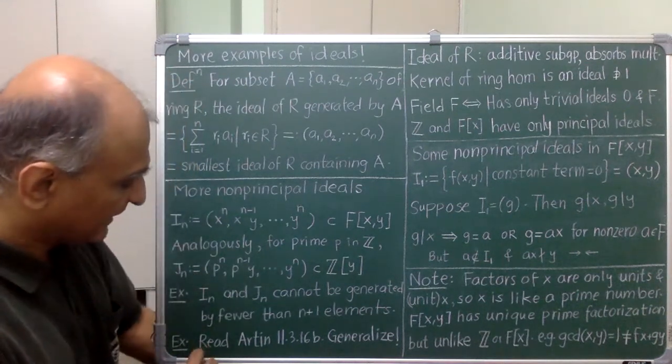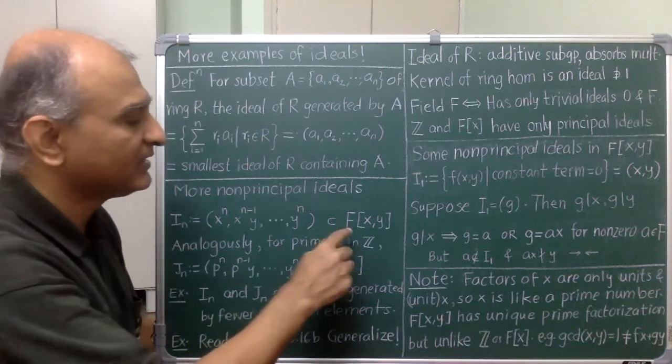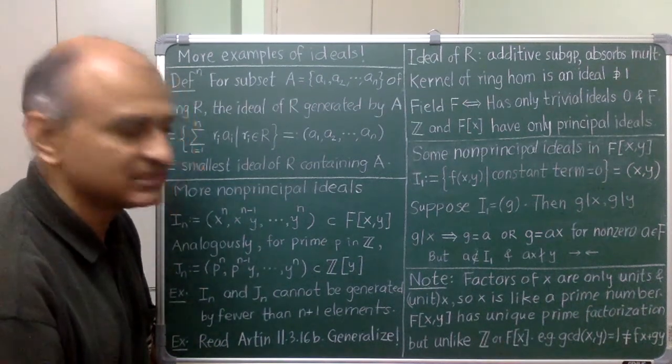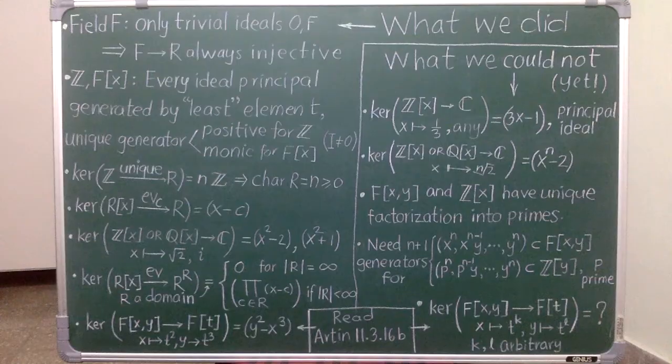Another challenge. Read this excellent worked out example in Artin. It is also about an ideal in this ring that arises as the kernel of some homomorphism. Generalize this exercise by replacing the exponents 2 and 3 to arbitrary values. I have listed here all the examples and results that we discussed involving ideals, including what we could not prove. I cannot overemphasize the importance of not just the statements, but the thinking that went into them. I strongly urge you to take these one by one and redo the arguments on your own until they begin to flow effortlessly.